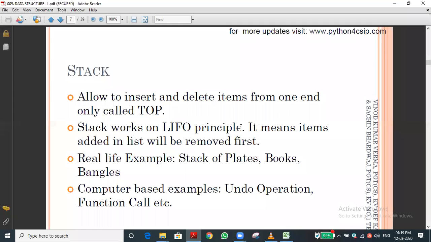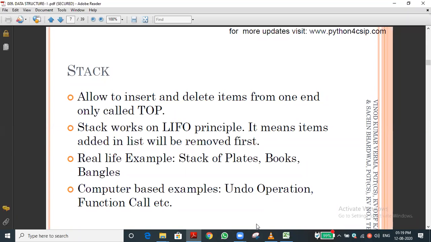It has three operations. One is push, that is inserting an element into the stack, that is called the push operation. Removing an element from the stack is called the pop operation. The important thing is whatever operation we do, whether insert or delete, we can do it at one end only.